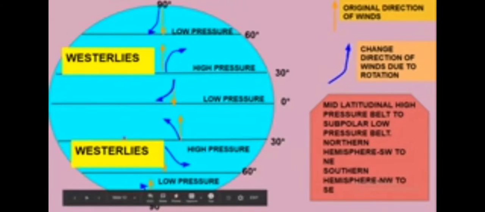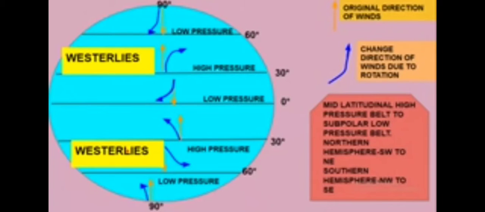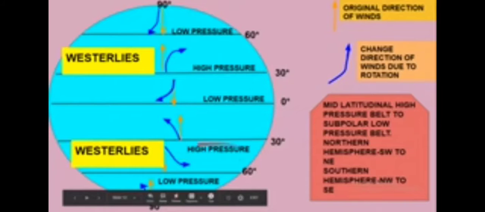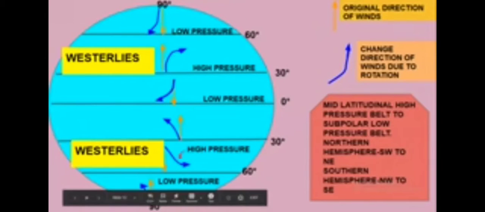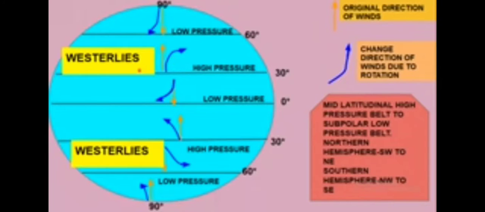These westerlies blow from the mid-latitudinal high pressure belt to the subpolar low pressure belt. See, this is the mid-latitudinal high pressure belt and this is the subpolar low pressure belt. So where are the westerlies blowing? From this mid-latitudinal high pressure belt to the subpolar low pressure belt. Which are these winds? Westerlies.